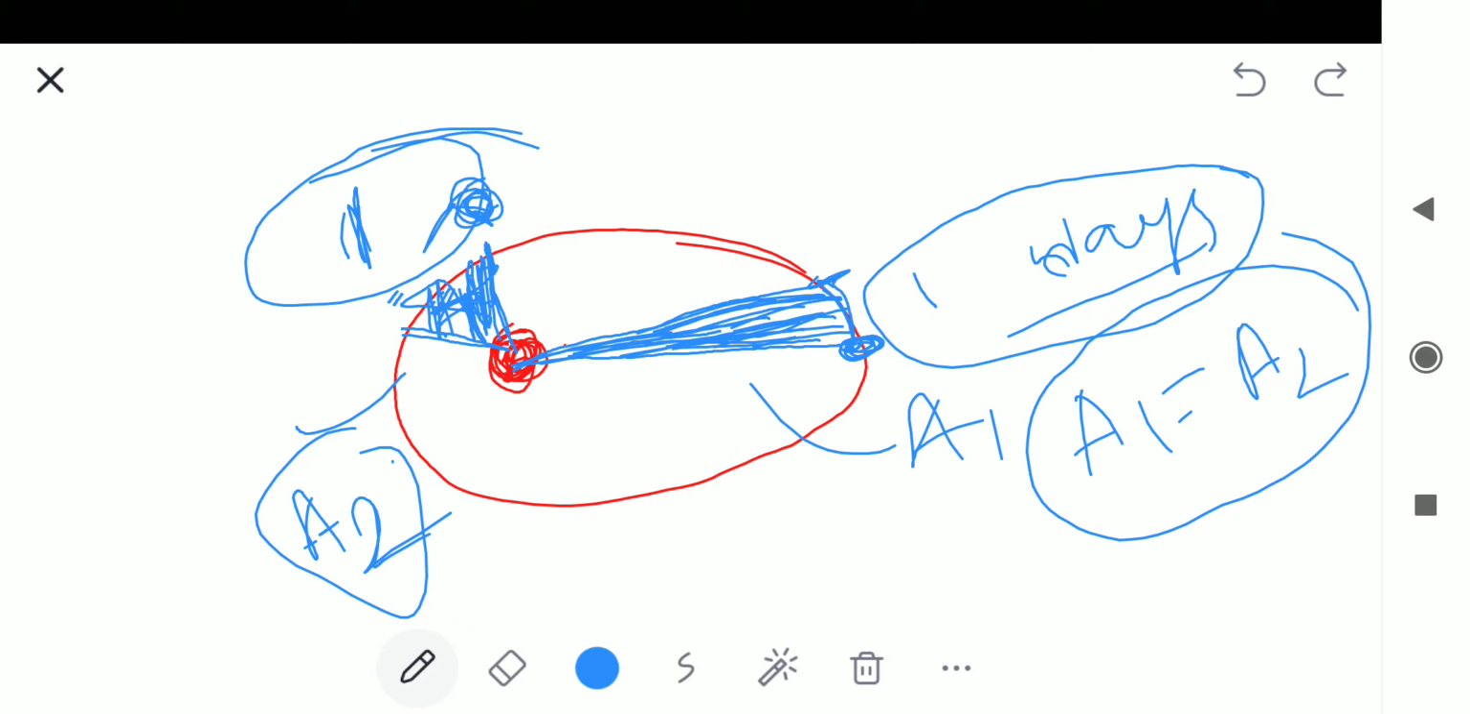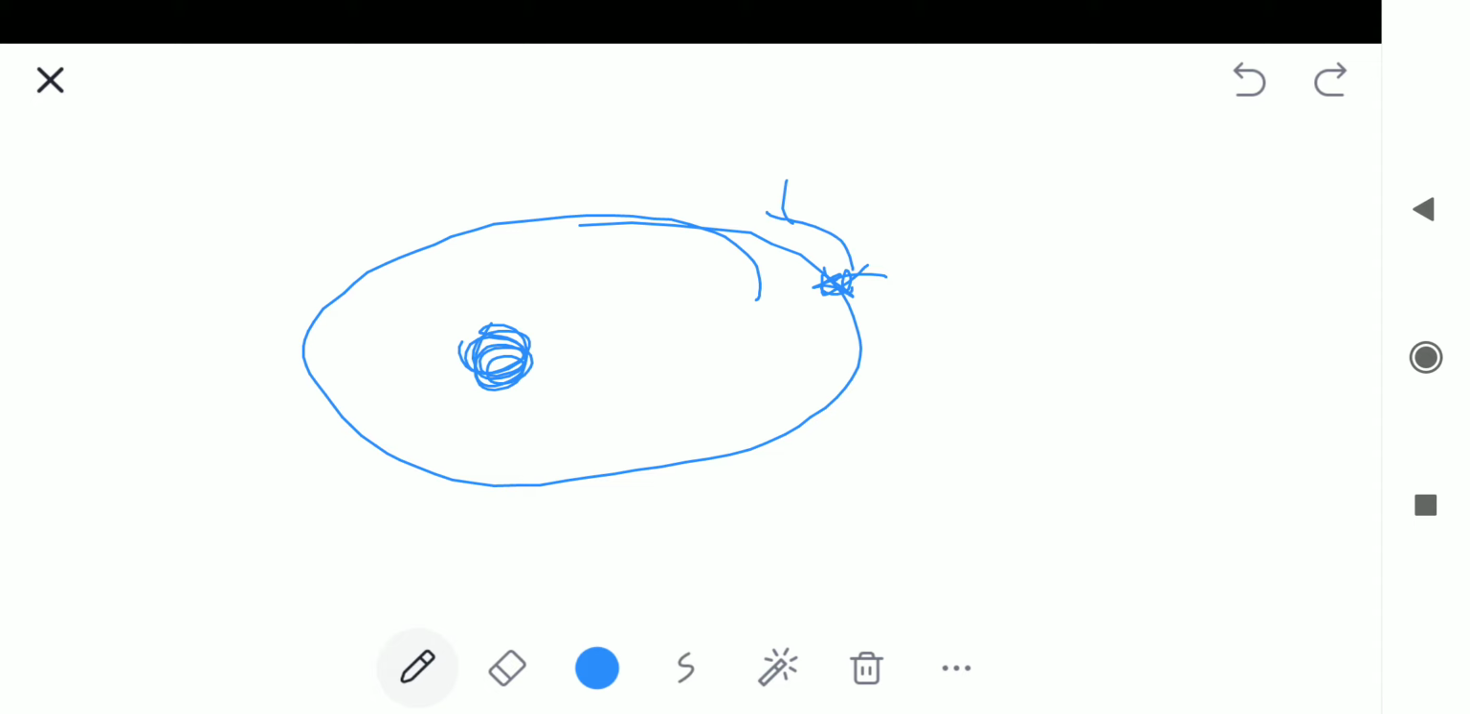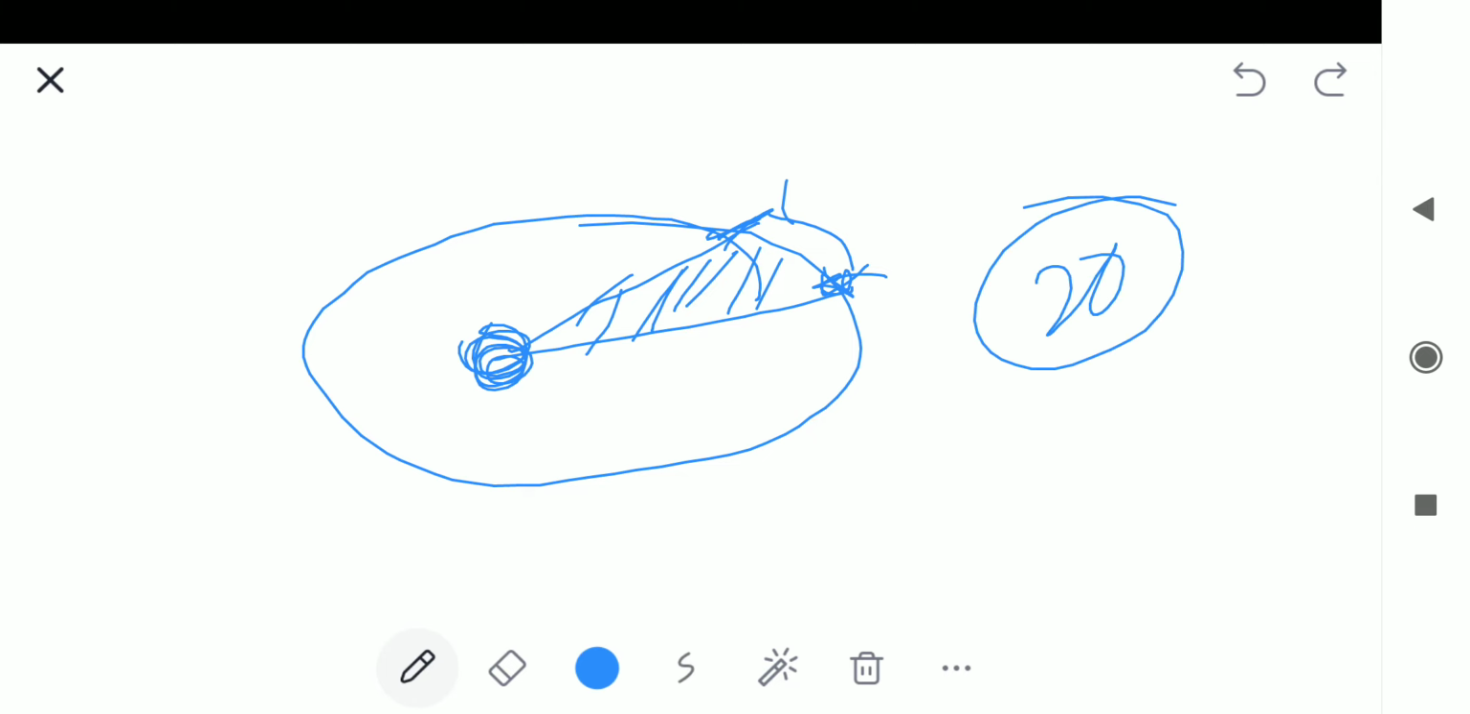This area is 10 units. Just for example, this is an elliptical path and this is the sun. There is a planet here, and the new position is here after 2 days. After 2 days, the shaded area, we consider, is 20 units. So 2 days time gives an area of 20 units.